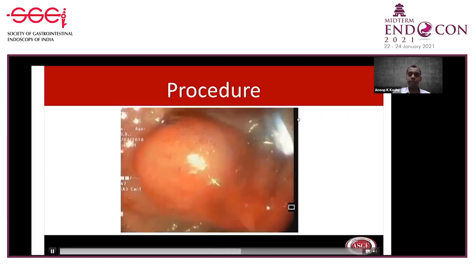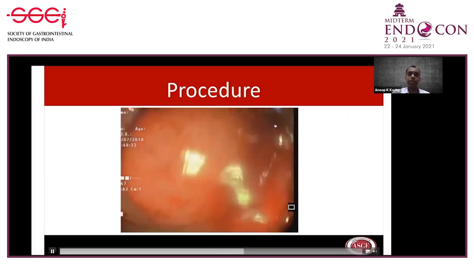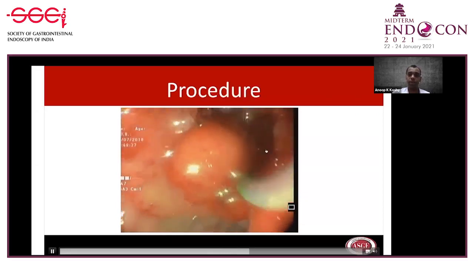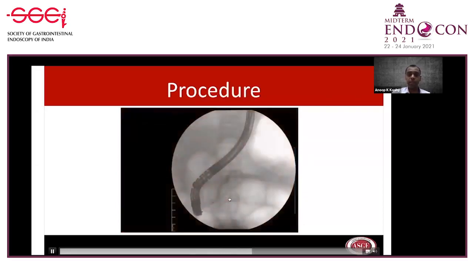Then over that wire which was pulled out, we passed an ERCP cannula. See, this is what I told you. You can see the edematous duodenum here. So we did a pancreatogram. So this is the first pancreatogram we got.